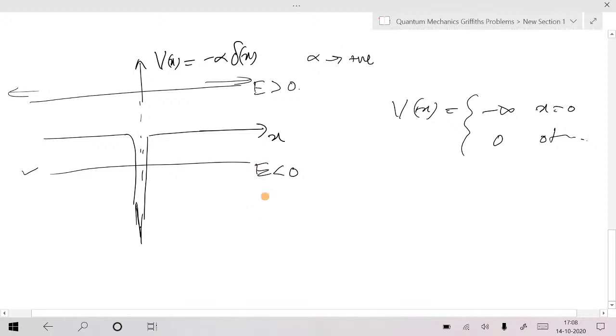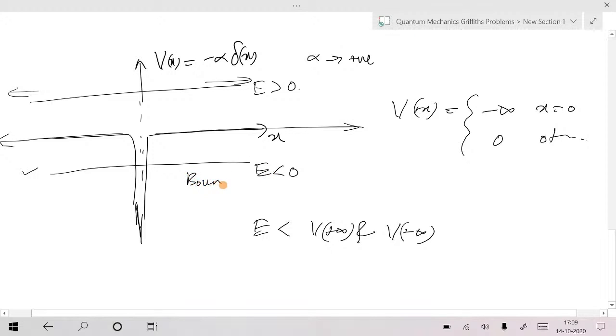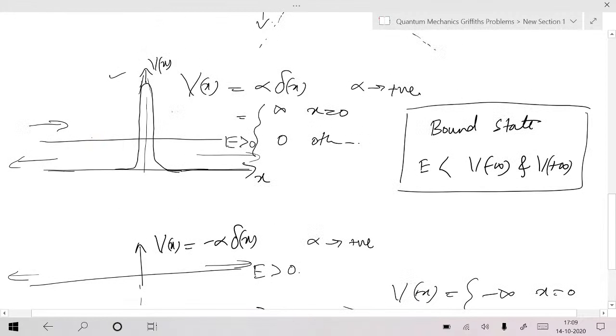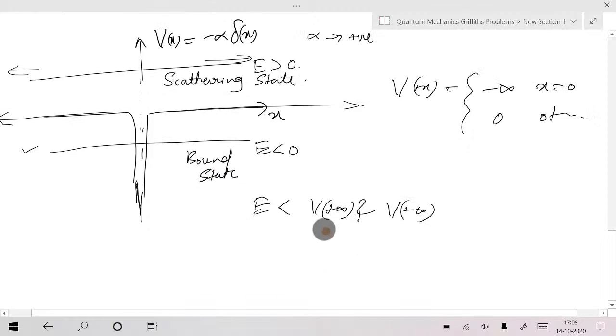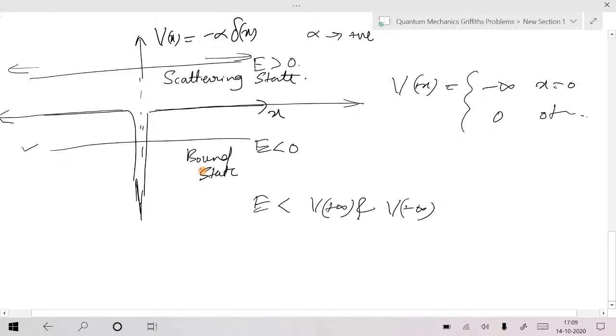If energy is less than 0, that means energy is less than the potential at plus infinity and the potential at minus infinity. Why? The potential at plus infinity is 0, isn't it? The potential at minus infinity is also 0. So that's why, with E less than 0, we call this a bound state. That is possible. How many bound states? Again, you need to solve. So this one allows only the scattering state. This one allows both the scattering state as well as the bound state. This is the scattering state. This is the bound state. And when you calculate, only one bound state is possible for the Dirac delta well.